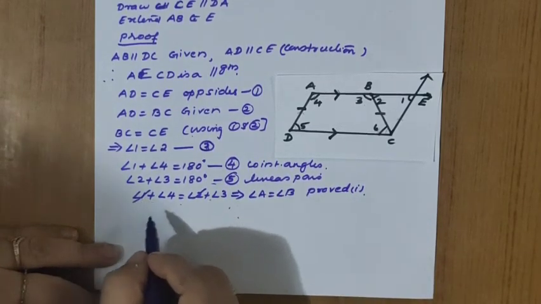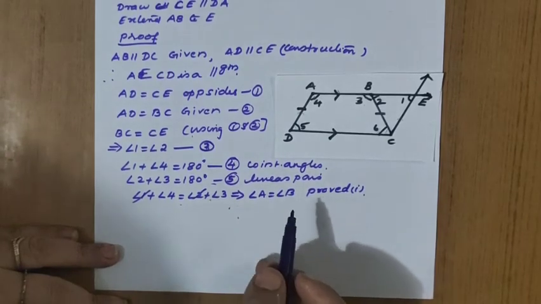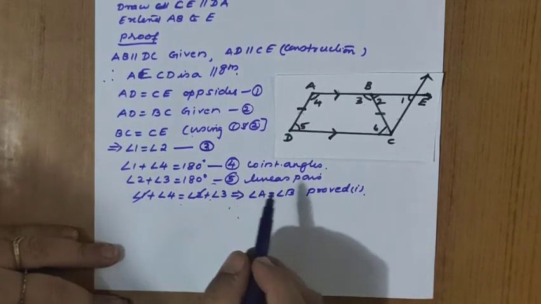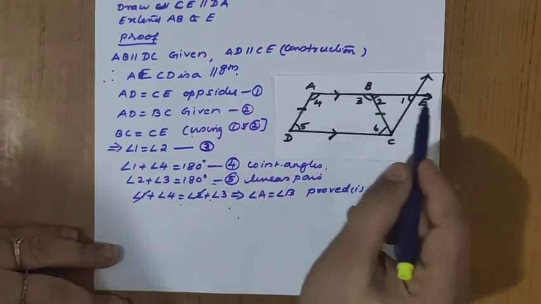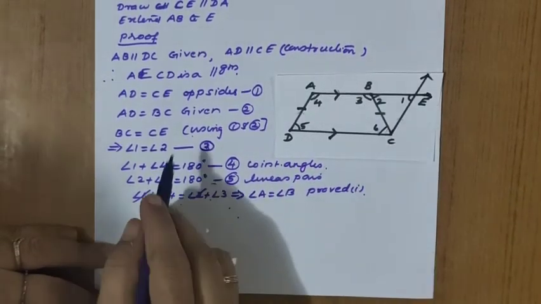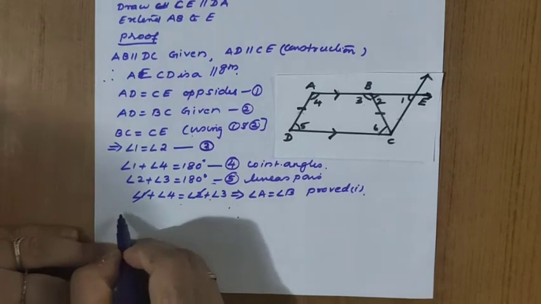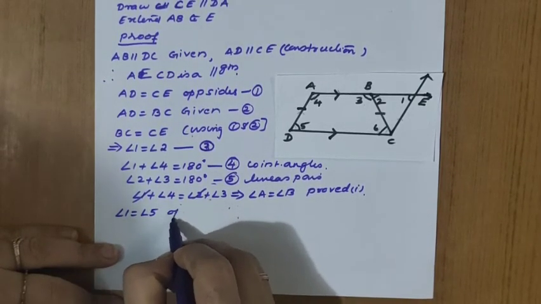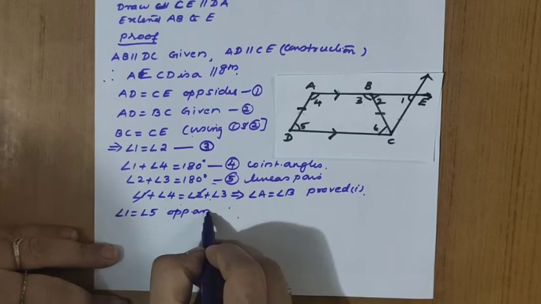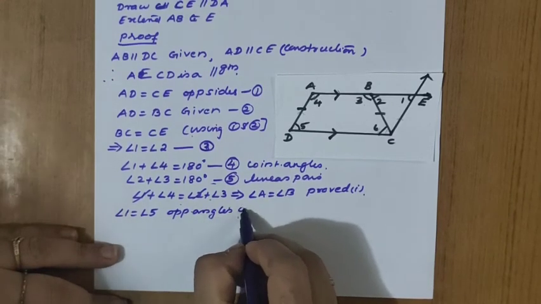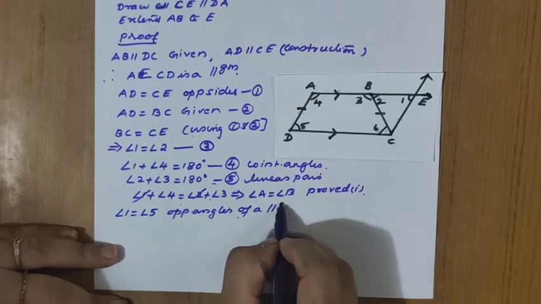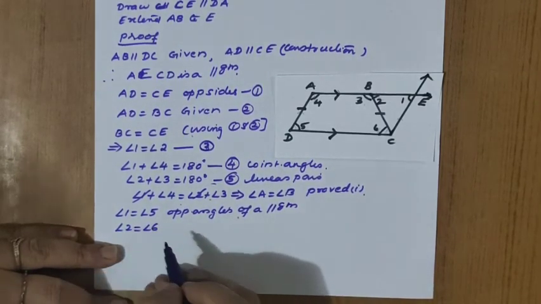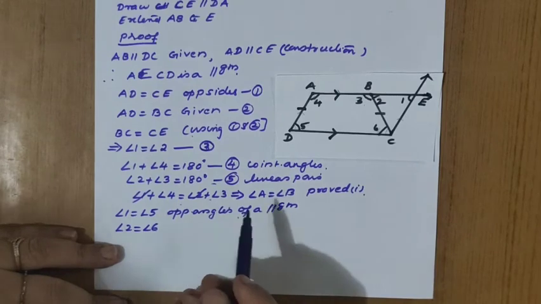Now the second part we have to prove, that angle C is equal to angle D. See, AECD is a parallelogram, as we got earlier. So angle 1 equals angle 5, opposite angles of a parallelogram. Now if I write angle 2 equals angle 6, is it right? What is the condition for this?